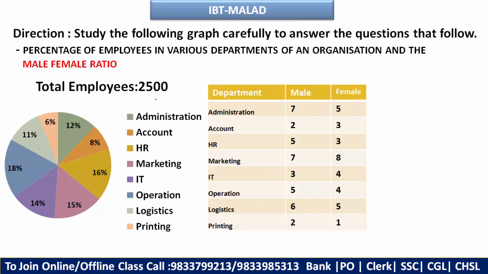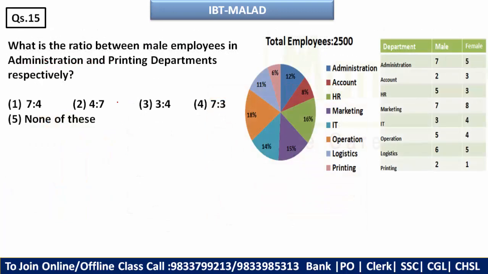Correct. Here this is the male female ratio you can say, and this is the pie chart, and total employees 2500. Moving ahead, see the question, what is the ratio between male employees in administration and printing departments respectively.